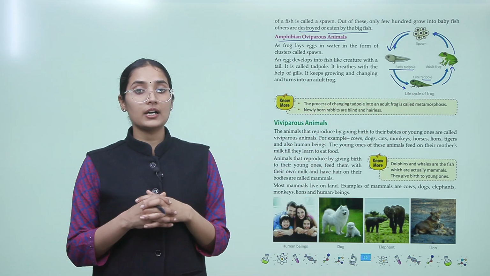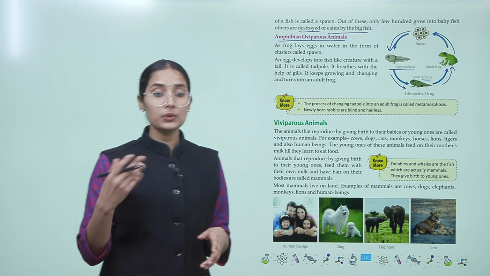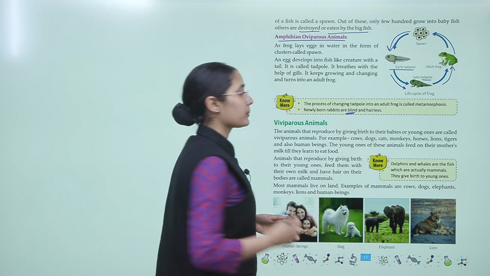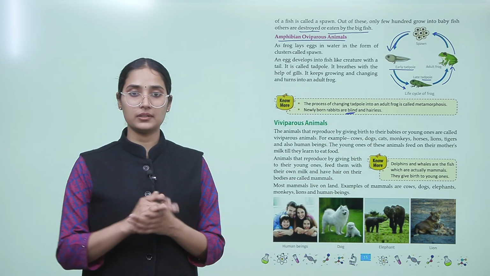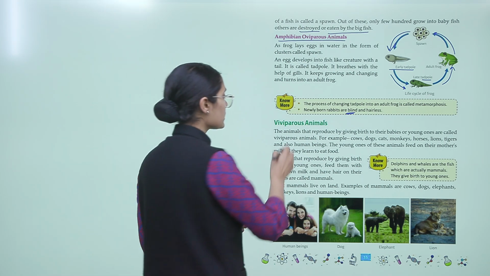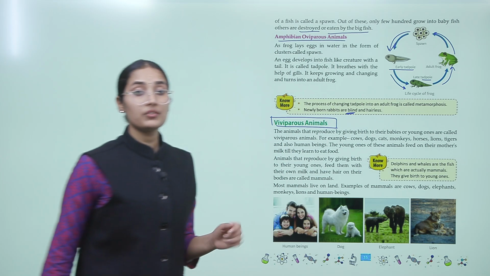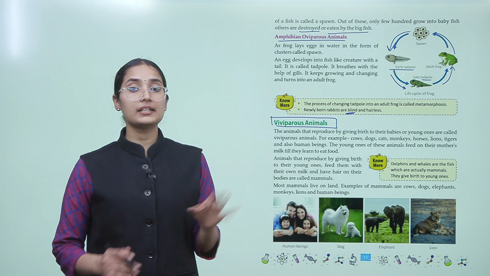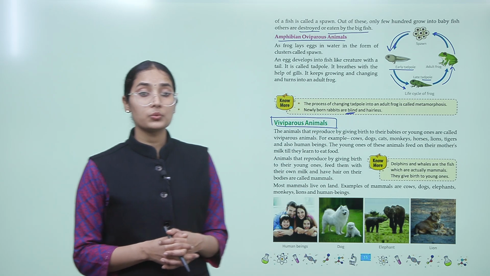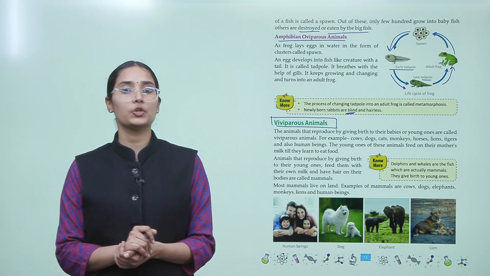Newly born rabbits are blind and hairless. The rabbits that are newly born cannot even see, they are blind, but as soon as they grow, they start to see, right? They start to develop hair. Now let's understand about viviparous animals. Viviparous animals are those animals that give birth to their babies or the young ones. For example, cow, dog, cat, monkey, horses, lions, tiger, and also human beings.